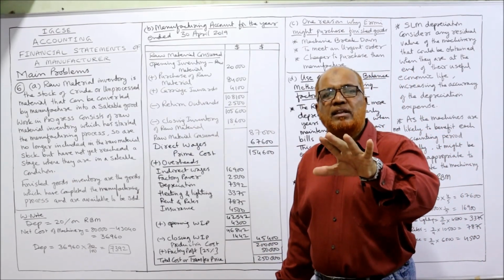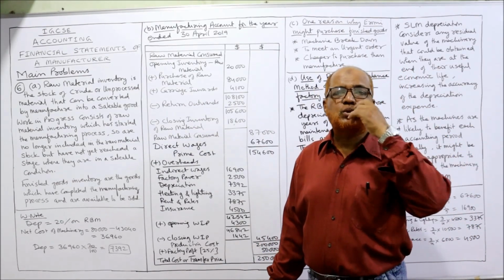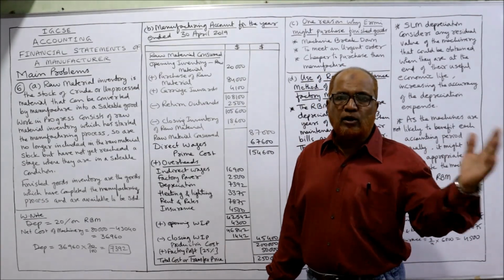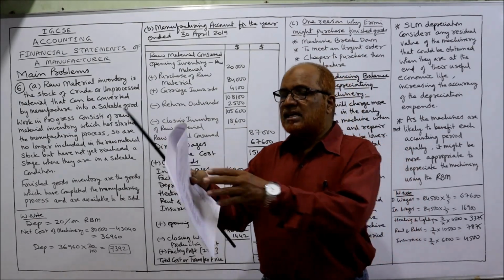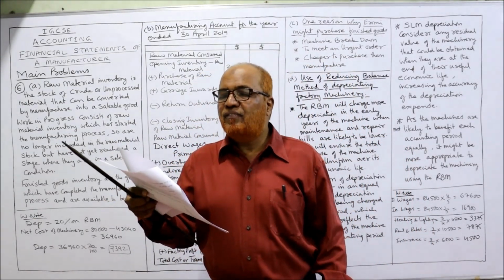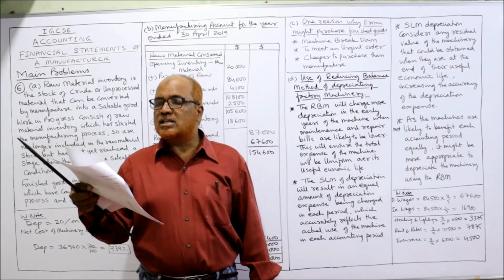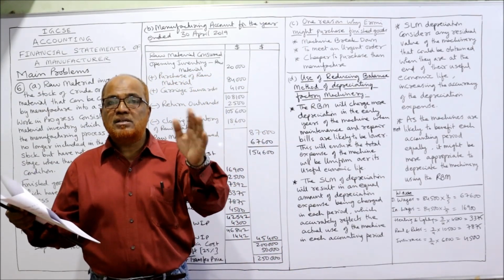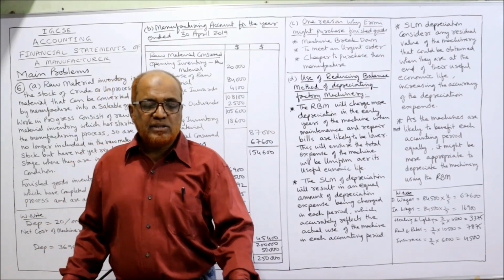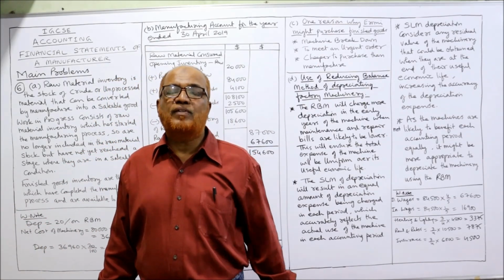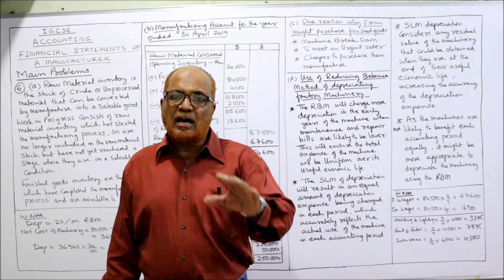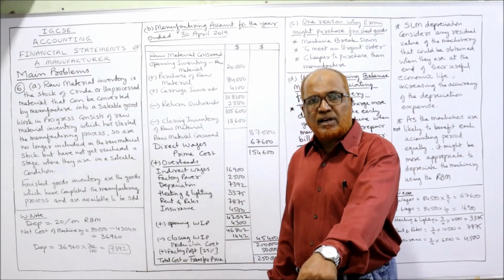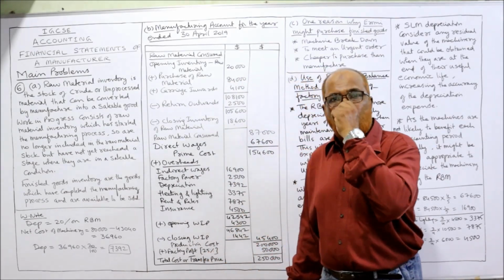If nothing is given in the problem, we would have transferred this 2 lakh rupees to the income statement. But one sentence is given there, last point. Finished goods are transferred to the income statement at 25% markup. That means we have to add an internal profit of 25%, and after adding 25%, transfer it to income statement. So specifically that sentence is given. That's why I am adding the markup.